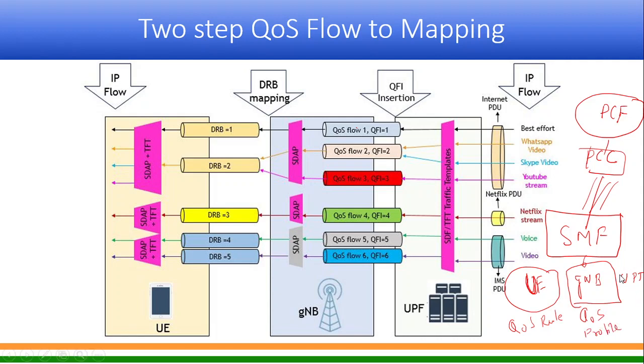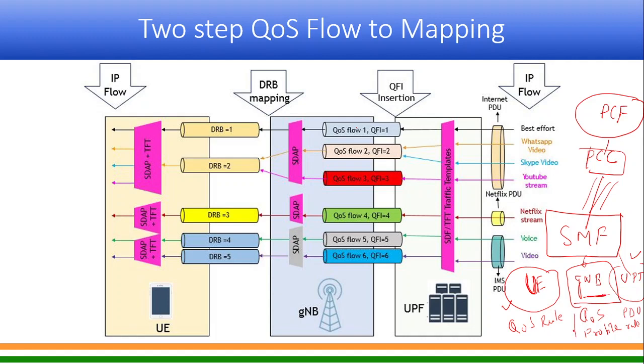And for the UPF, SMF gives what we call the PDR rule. Here there is a filter set in addition to the parameters. So basically it's a mapping of a particular traffic to a particular QoS flow. But the actual resource management onto the radio has to be done by the gNodeB.